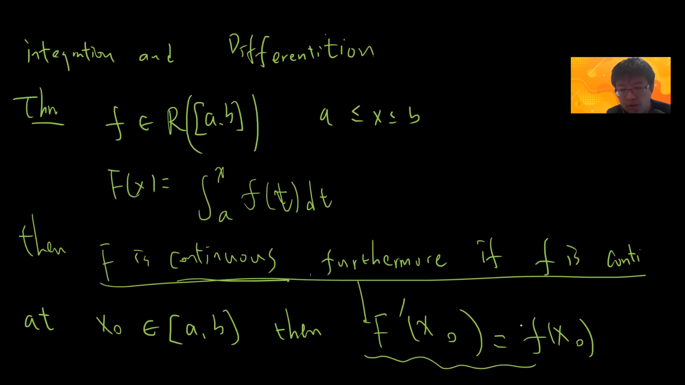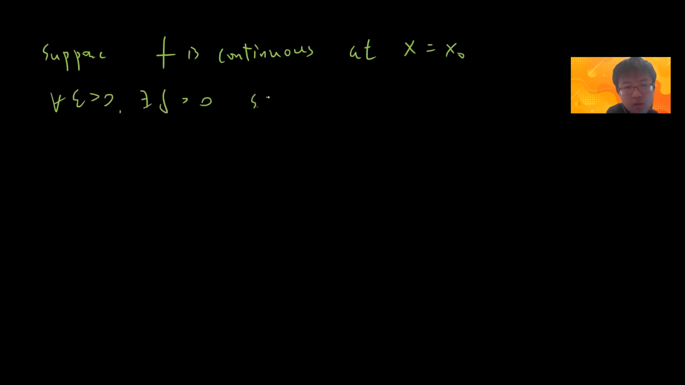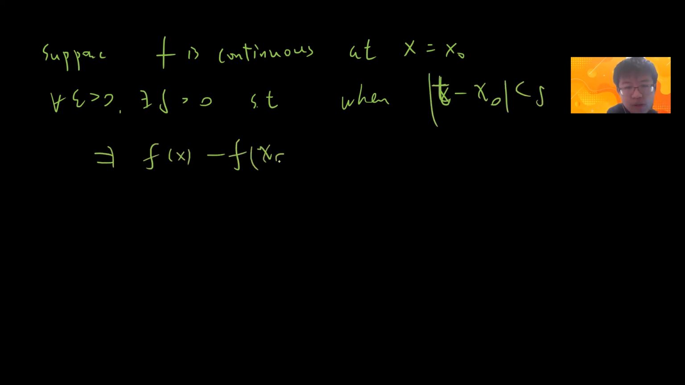So now we go to this part. Now suppose f is continuous at x equals x0. That means for epsilon greater than zero, there's a delta greater than zero such that when |t minus x0| is less than delta, we will have |f(t) minus f(x0)| less than epsilon. Okay, this is the definition.